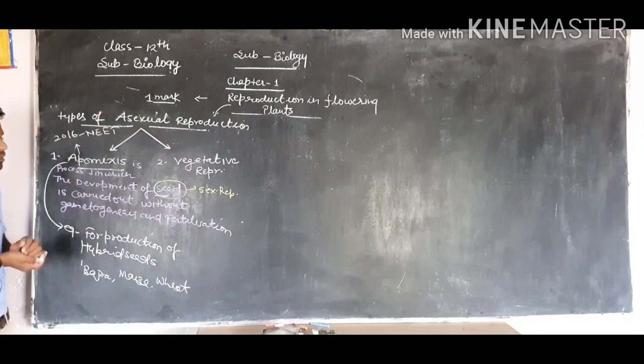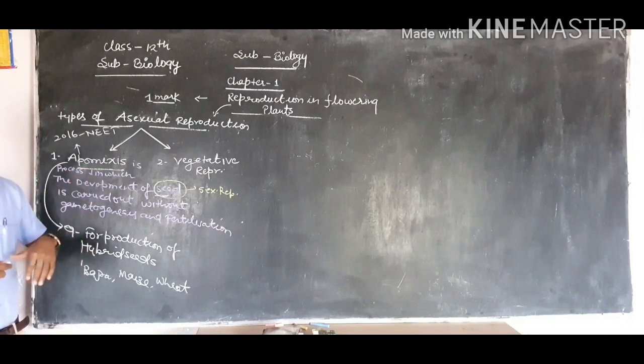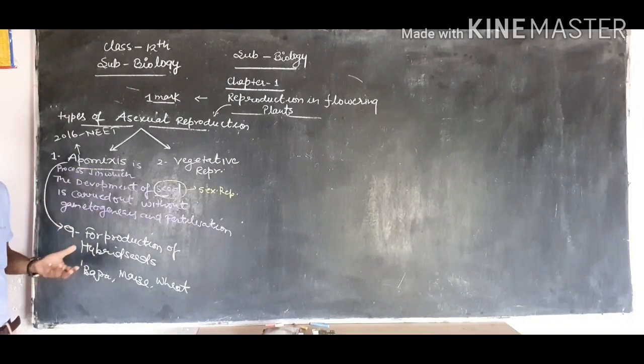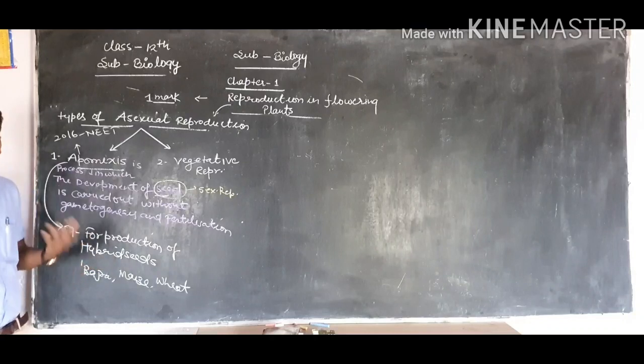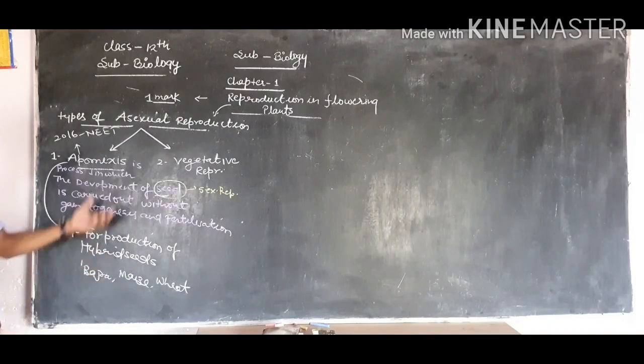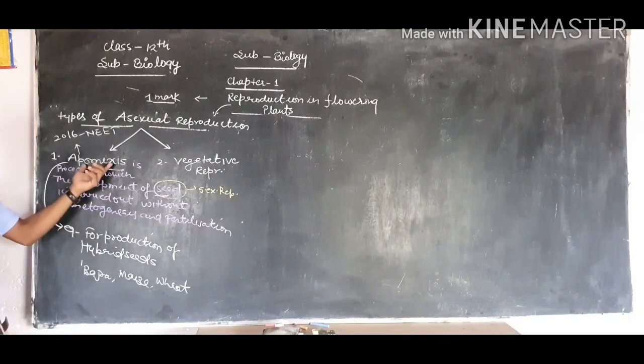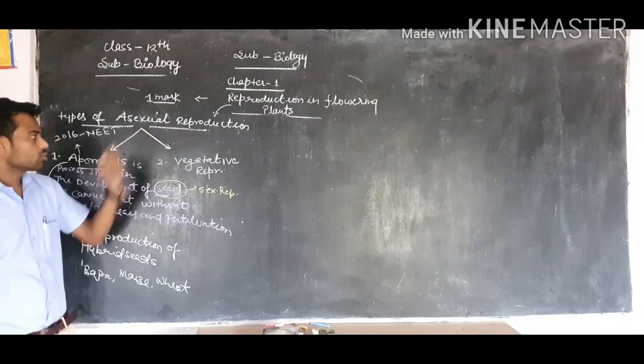and the question was: apomixis is a type of which reproduction? Asexual reproduction, none of the above, vegetative reproduction. So the right answer is that apomixis is a type of asexual reproduction.